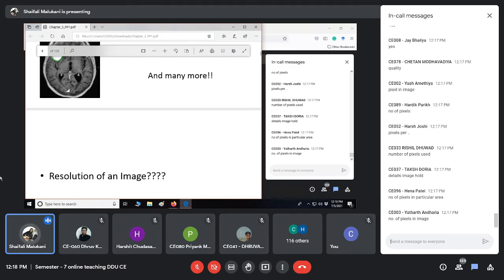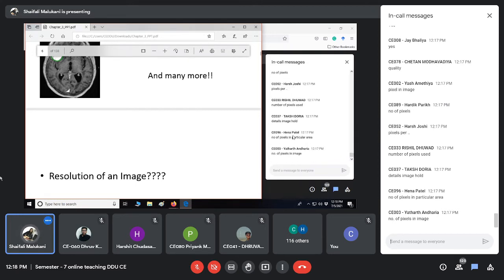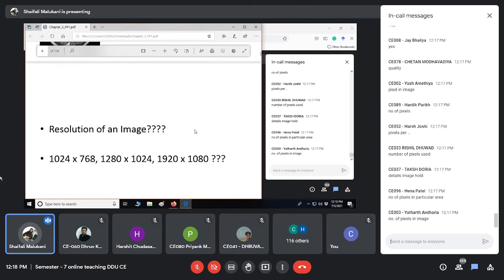Resolution is nothing but the number of pixels that exist in your image. If more pixels are there, that means you can hold more information, more details, right? And hence it represents the quality of your image. Fewer pixels means lesser quality of the image. So we have different resolutions.